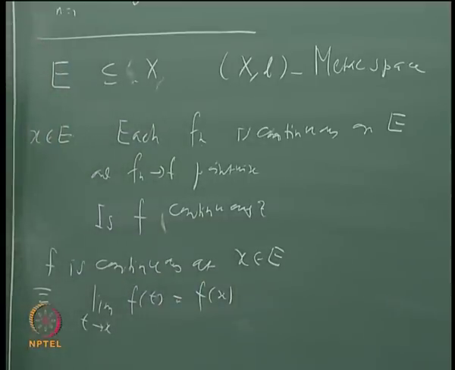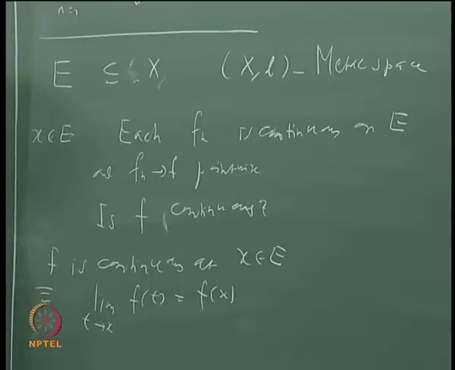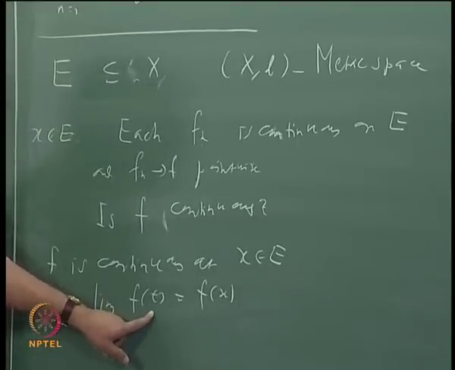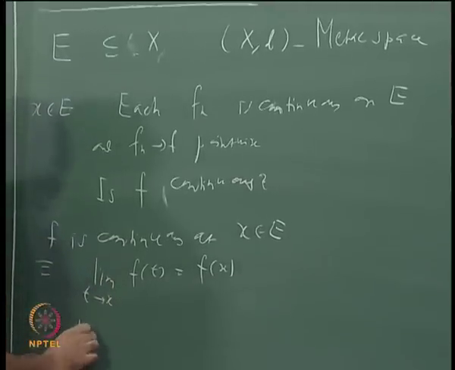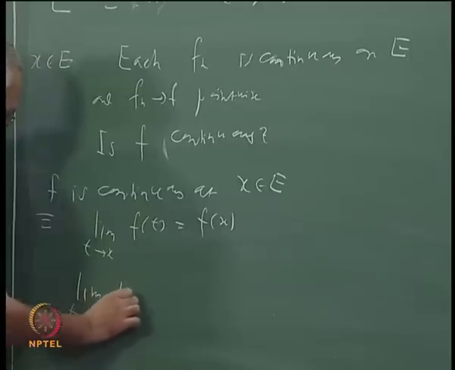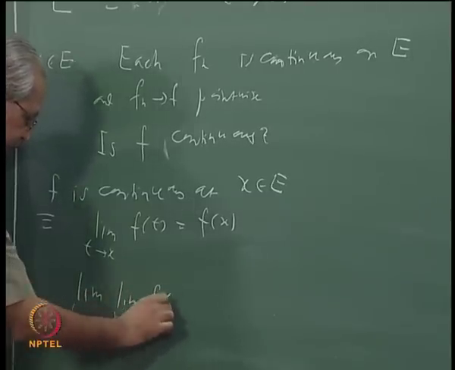Now let us also use the fact that F is a pointwise limit of Fn, that is, for each t in E, F of t is the same as the limit of Fn of t. So on the left hand side, if I put that here, F of t will be nothing but the limit as n tends to infinity of Fn of t.